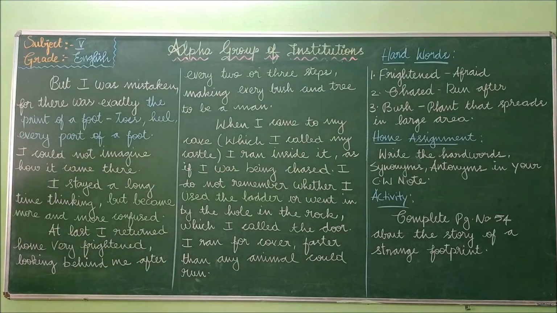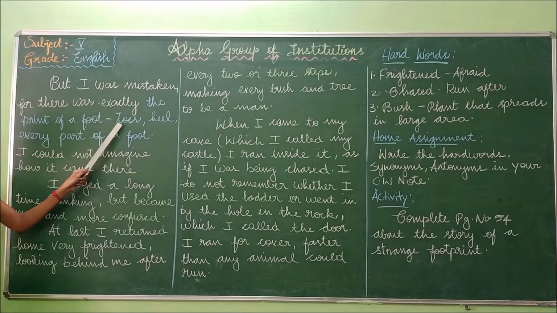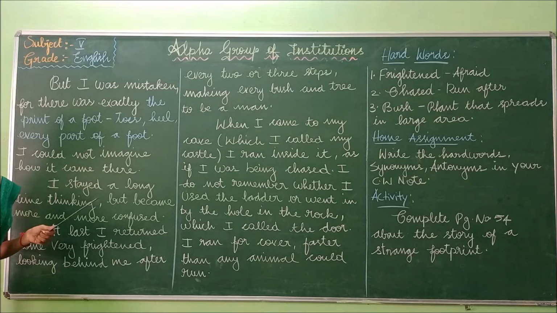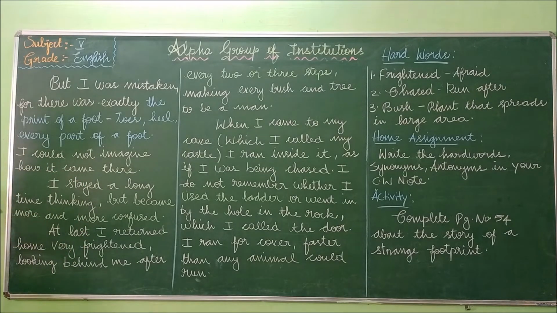So what does Robinson Crusoe say? But I was mistaken, for there was exactly the print of a foot. So he identifies the exact print of a foot that has the toes, heel, every part of the foot. So he identifies everything. The footprint has the toes and the heels. So he identifies the exact footprint. But he doesn't know who the footprint belongs to.